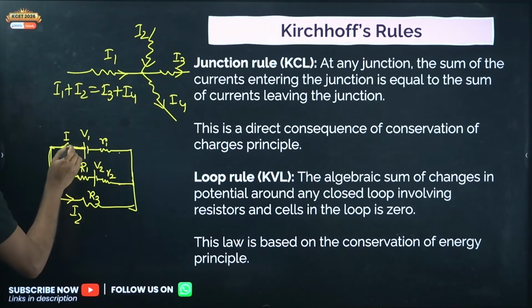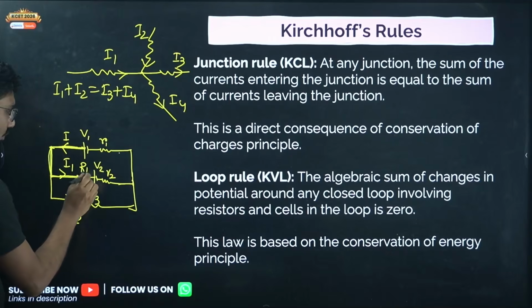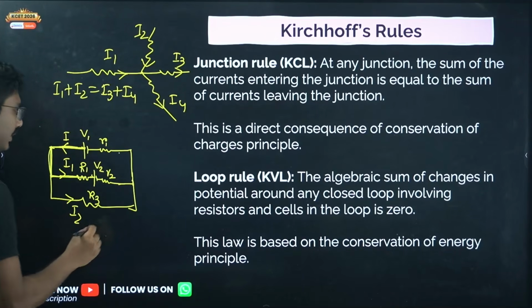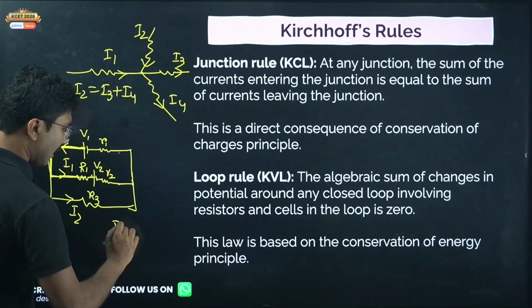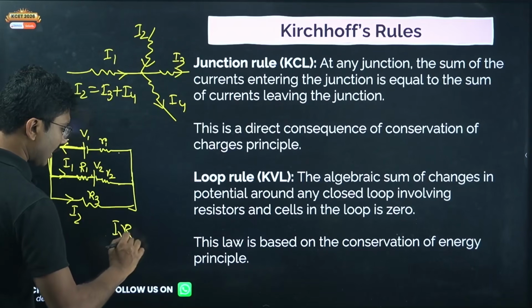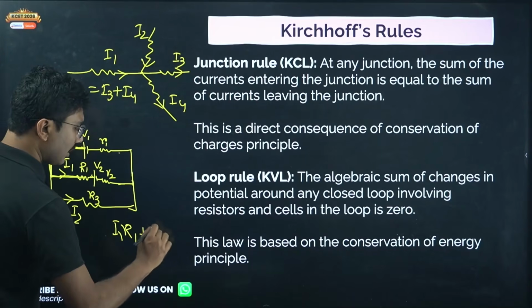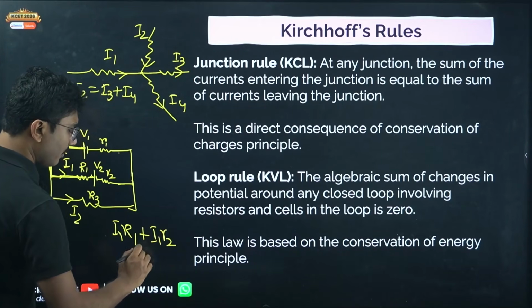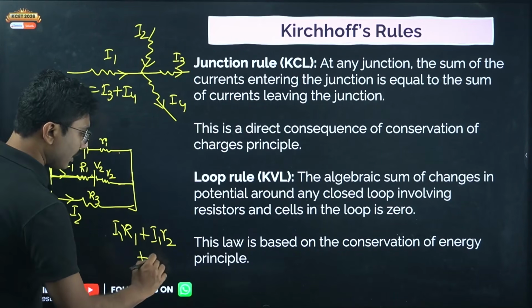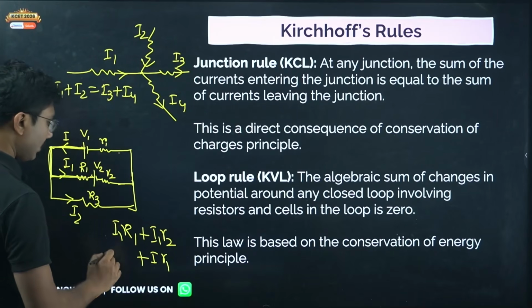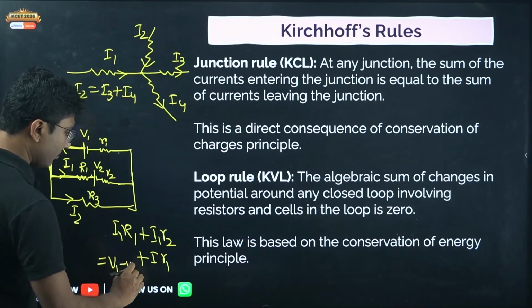Suppose you are starting from here, you are going, you are reaching over here. Now you realize that this cell is trying to send current in the opposite direction. So in that case, what you will be doing, I1R1 plus I1 small r2 plus I into small r1 equals to V1 minus V2.